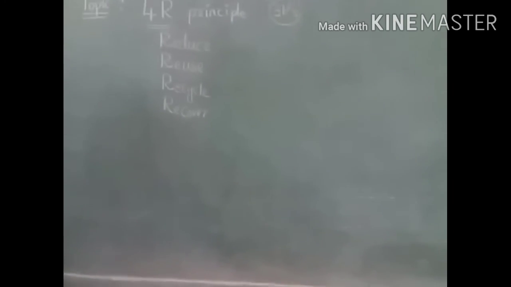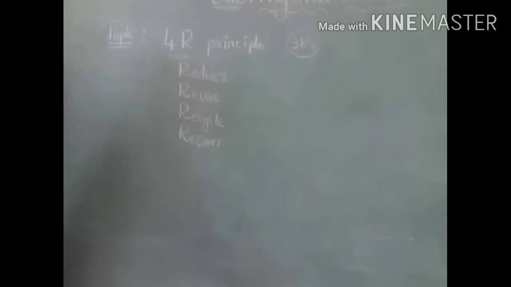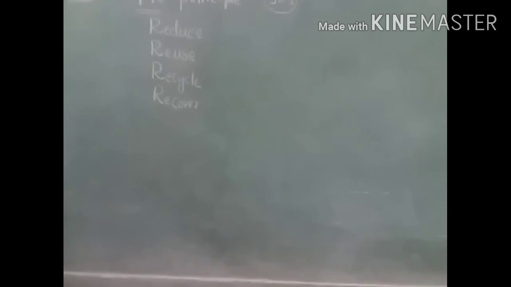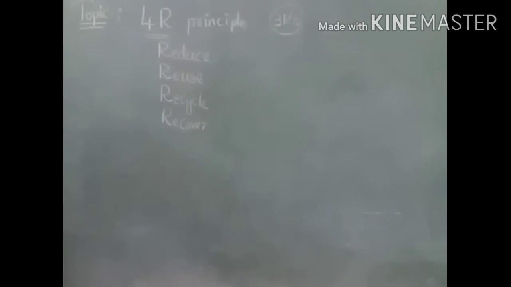To reduce the plastic. Already in the last class we discussed the effect of plastic on our environment. Plastic made our environment very dirty and it caused environmental pollution. So to overcome that, to protect the environment from plastic, we have to follow these 4 R's.